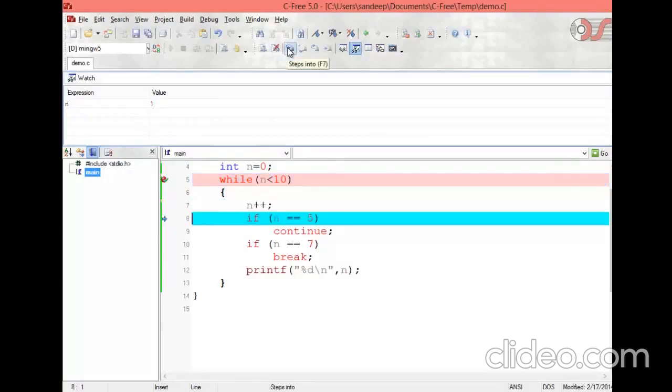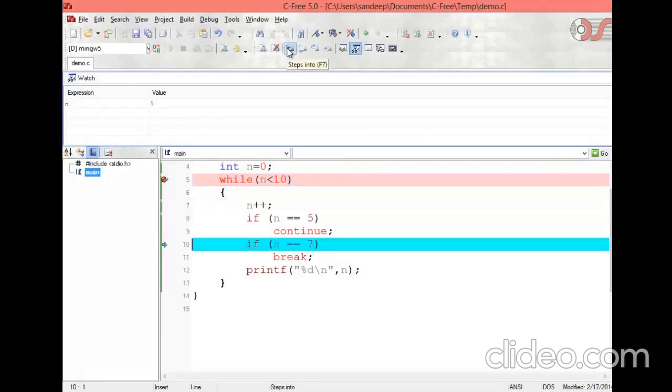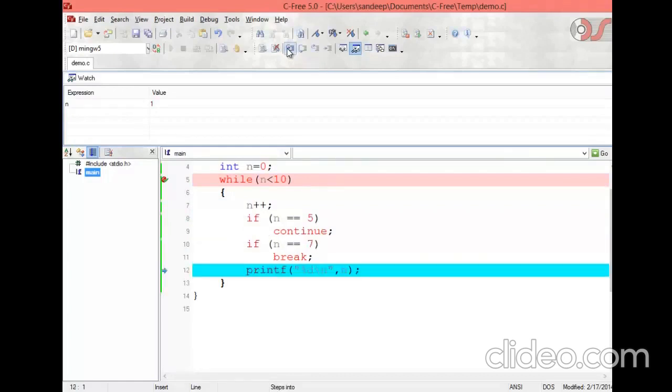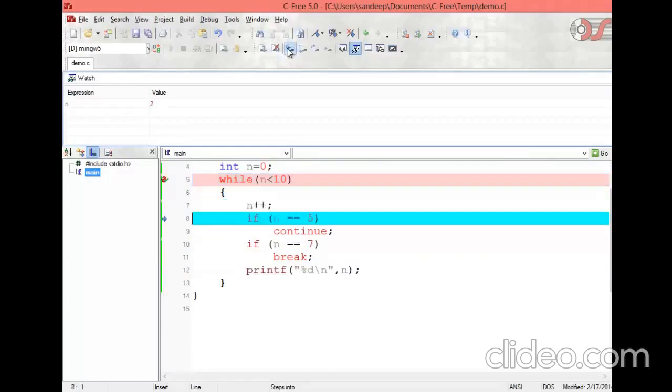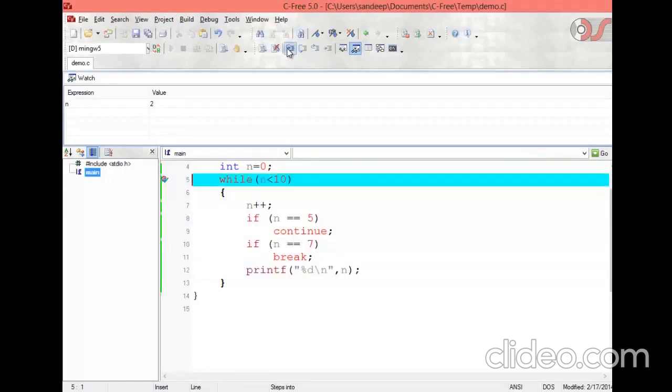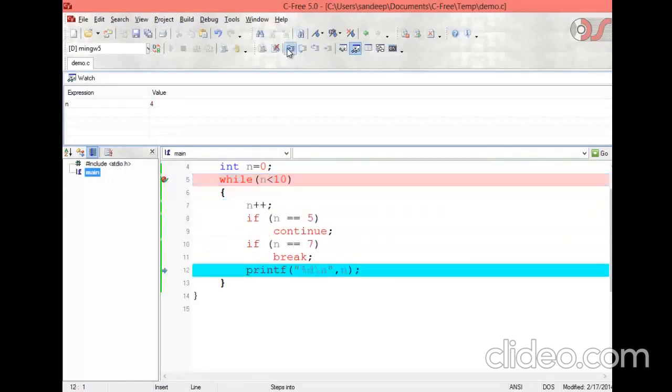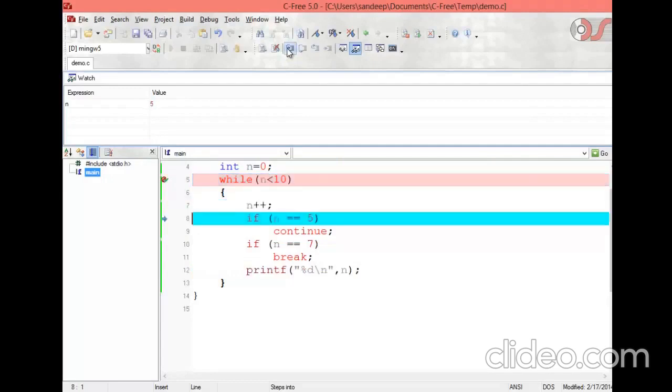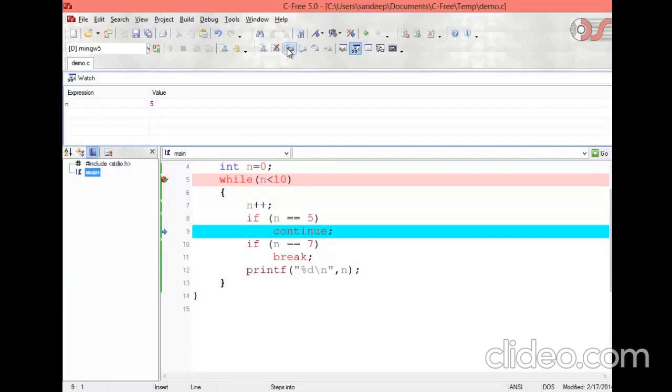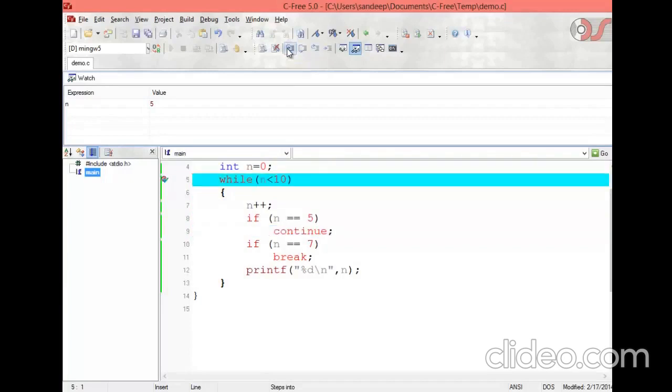Is it less than 10? Yes. Is it not equal to 5? True. It is not equal to 7? True. Print 1. Like that, print 2. Print 3. Print 4. Now that n is equal to 5, it will go inside if, and because of continue, rest of the statements in that while loop will not execute. It will directly jump to checking the condition again.